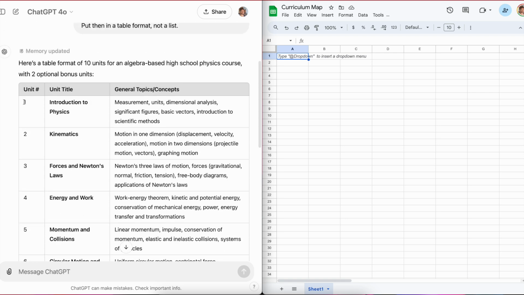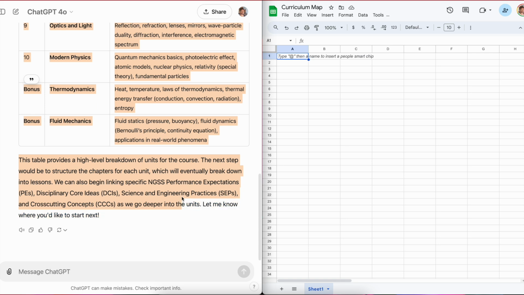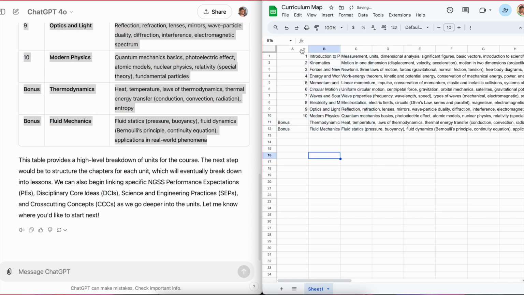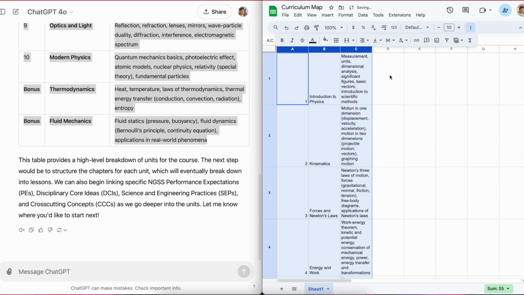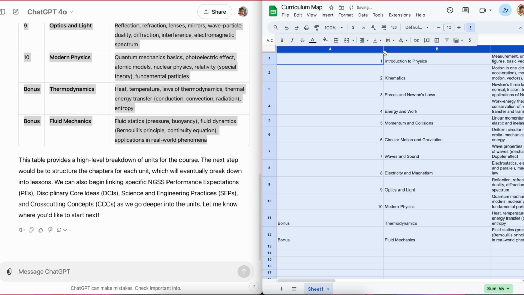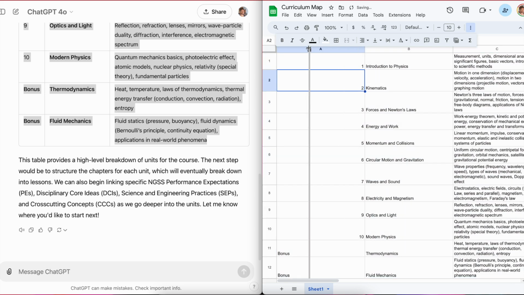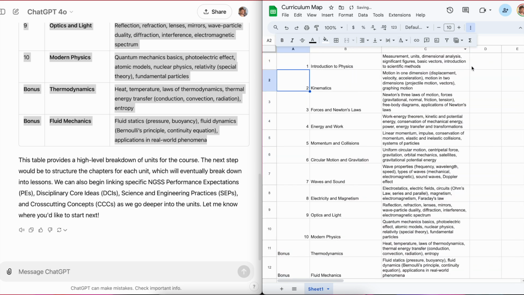So let's say you think this is great, right? You're going to copy and paste this. So we're going to copy, paste, boom. Now, of course, you can adjust these, have your wrapping. So let's turn the text wrapping on. Let's make these larger, but not that large. Hold on. All right. So this is a really great start.